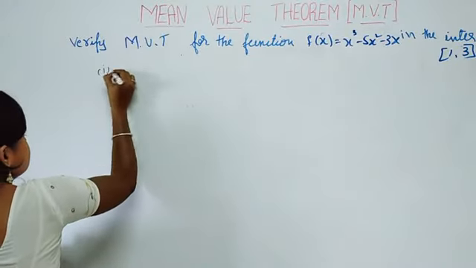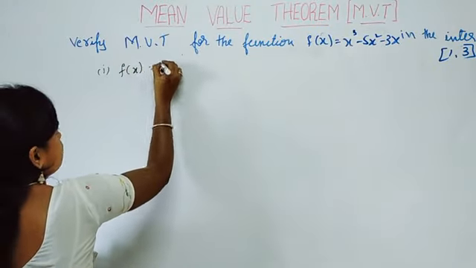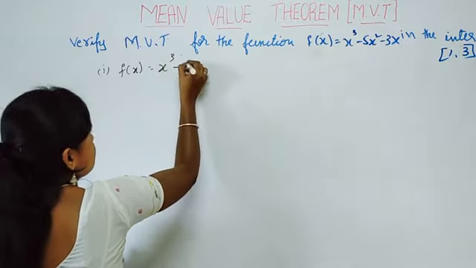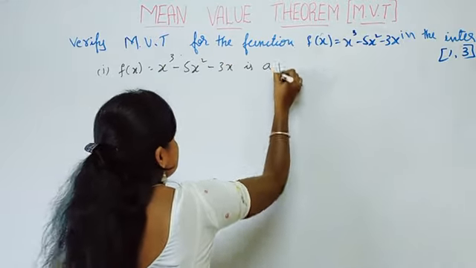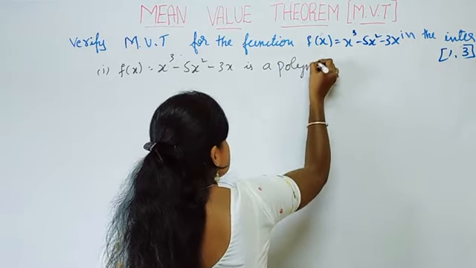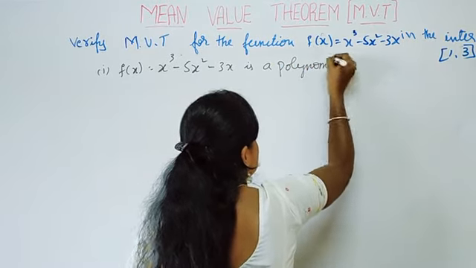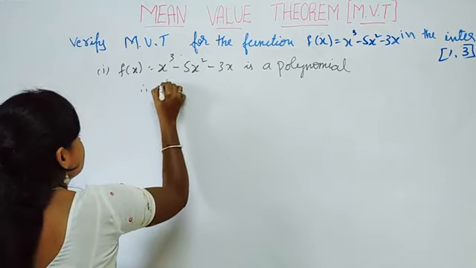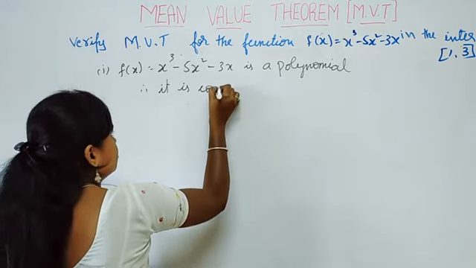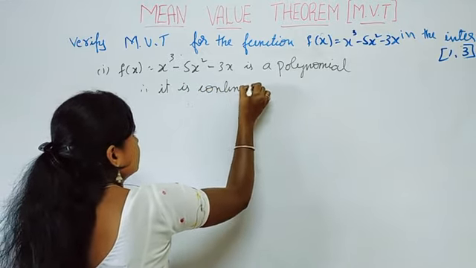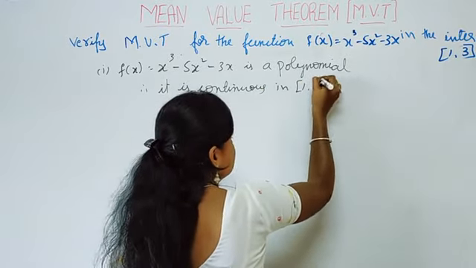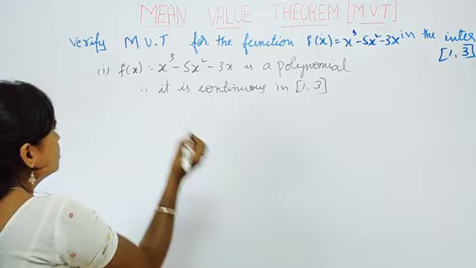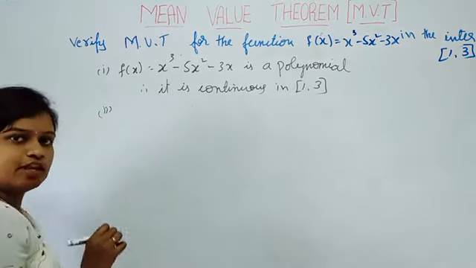So first condition, f of x is equal to x cube minus 5x square minus 3x is a polynomial function. Therefore, it is continuous in what? Closed interval 1 comma 3. Right? Again, it is clearly differentiable.